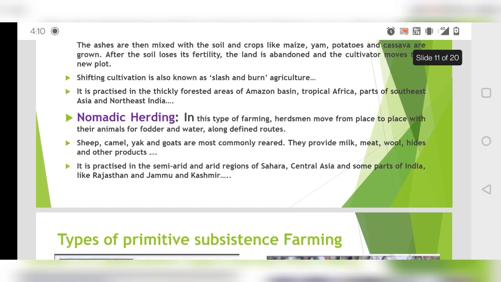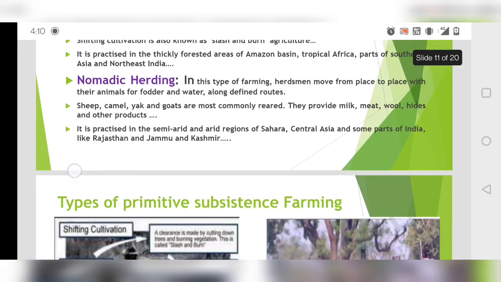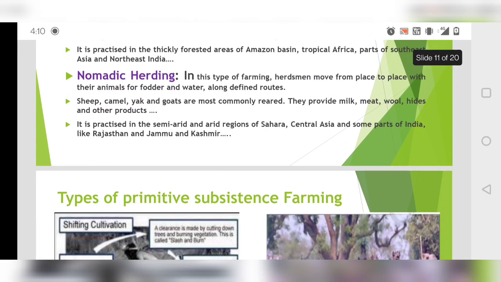Then we have nomadic herding. In nomadic herding, herdsmen move from one place to another with their animals for fodder and water. Wherever they find grassland or grazing land, they will reach that place. Sheep, camel, yak and goats are commonly reared.